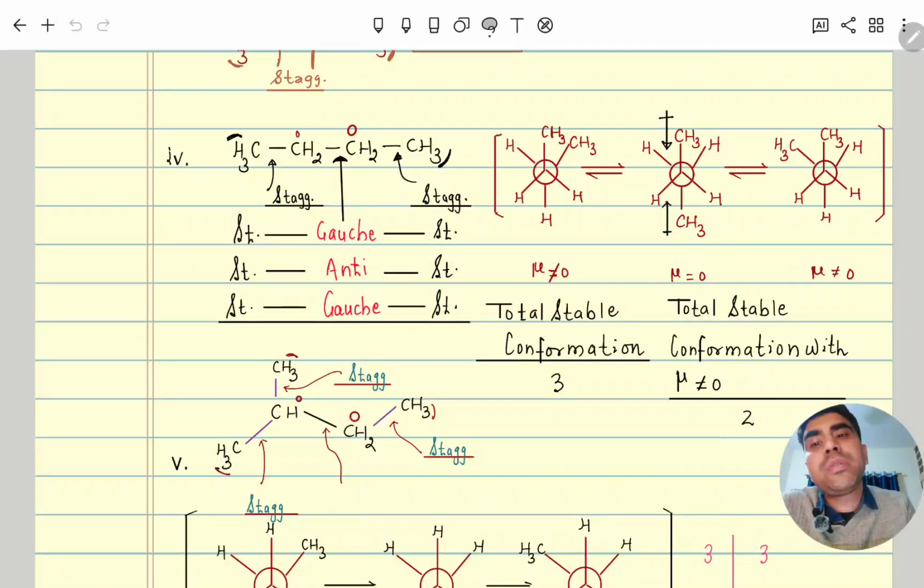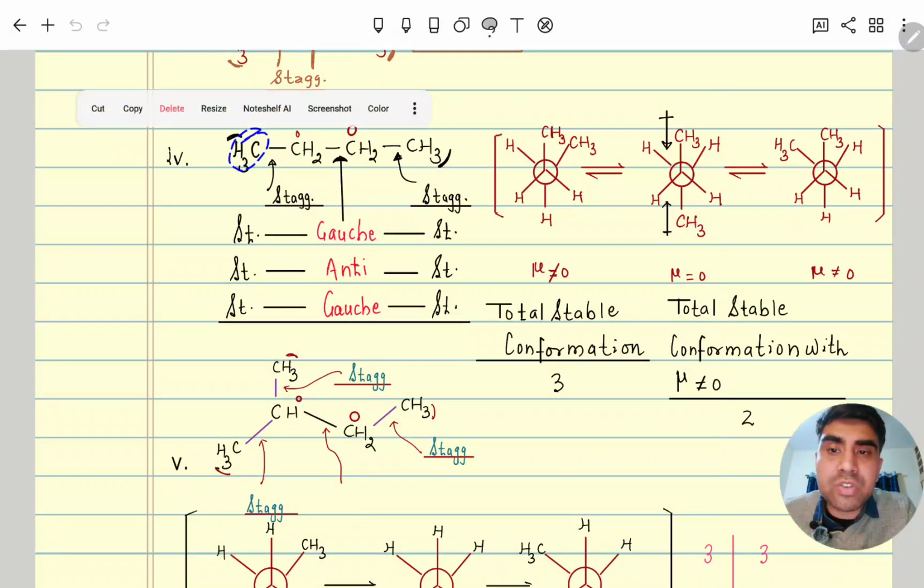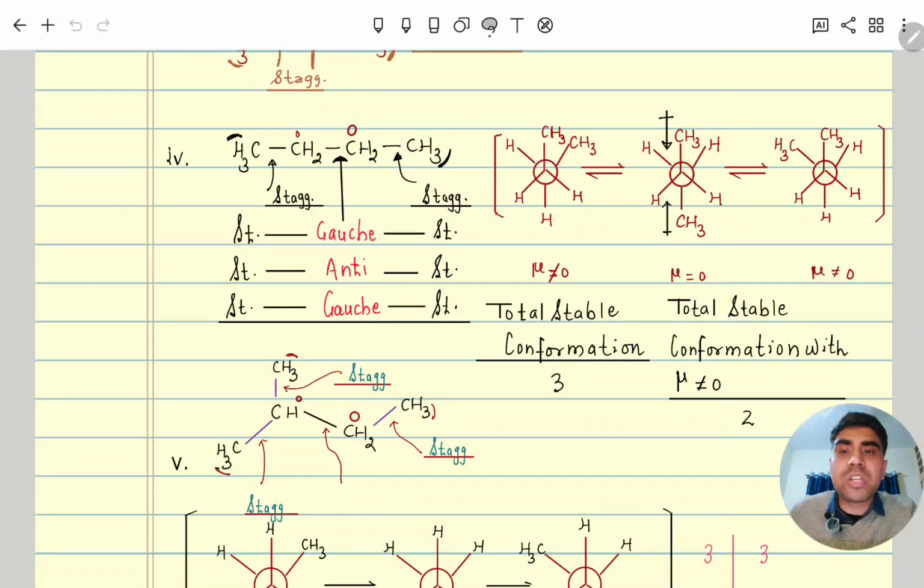Now it will be different. Why? Because if this is the front carbon, the front carbon is fixed with two hydrogens and CH3, but here it has two H and one CH3. As we rotate, if the angle between the CH3 groups is 60 degrees, it will be gauche, and if the angle is 180 degrees, it will be anti.